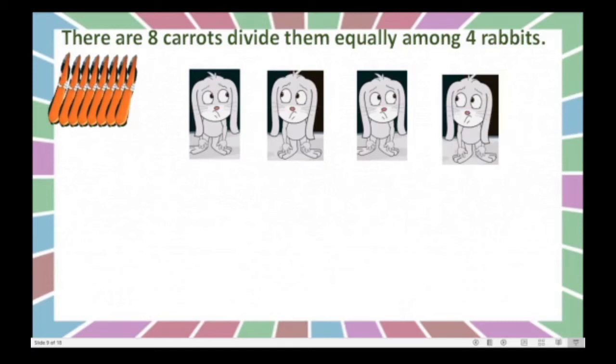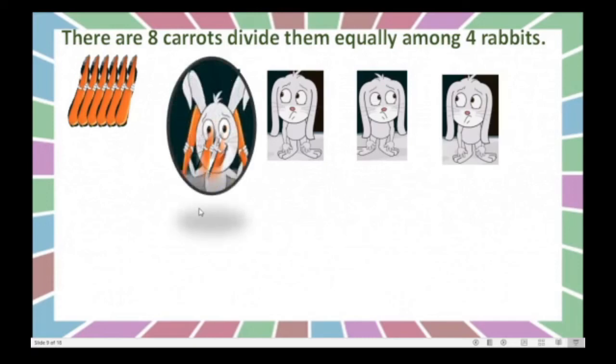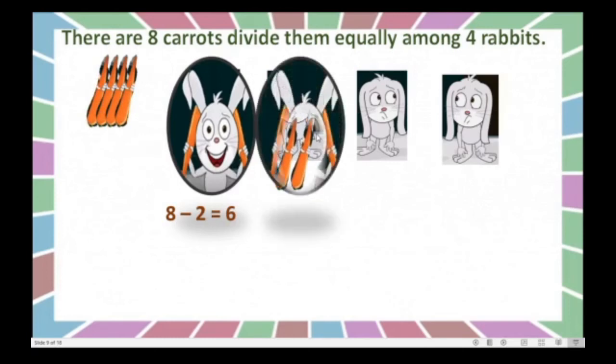Okay, I will give first 2 carrots to first rabbit. Now dear children, earlier there were 8 carrots. I gave 2 to the first rabbit. So I will minus 2 from 8. So 8 minus 2 is equal to 6. Means here 6 remain, right? Okay, now these two we will give to this rabbit. Now this rabbit is very happy.